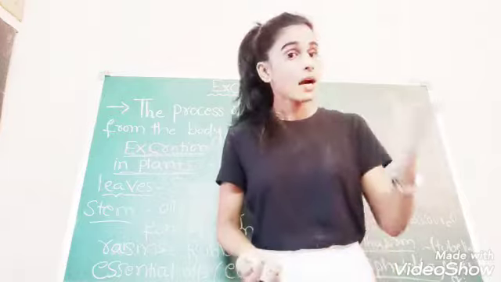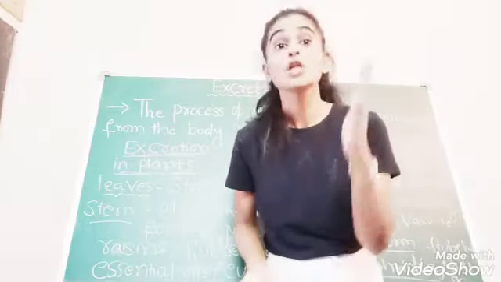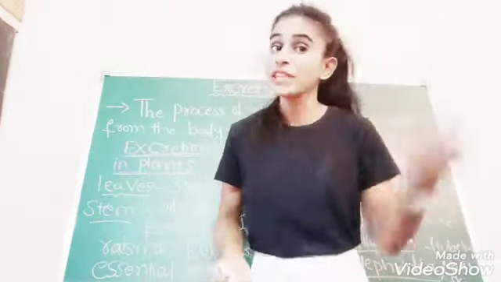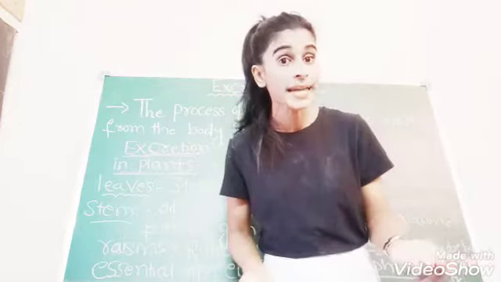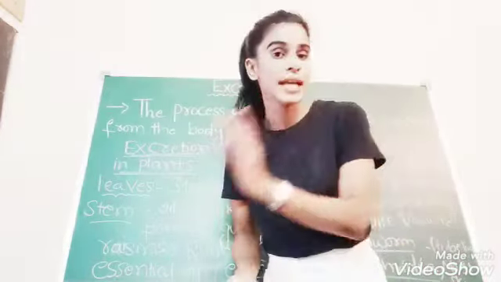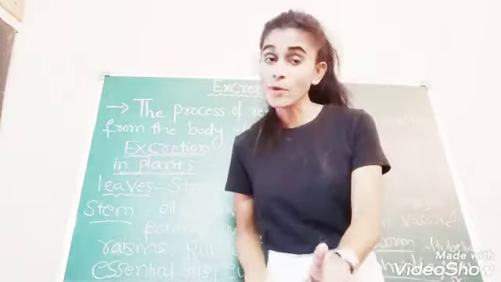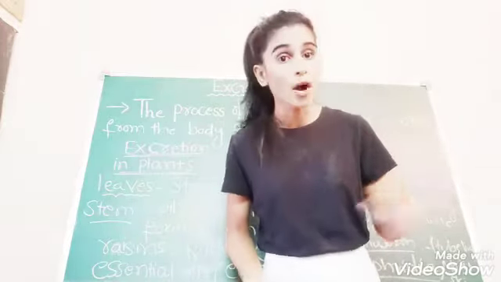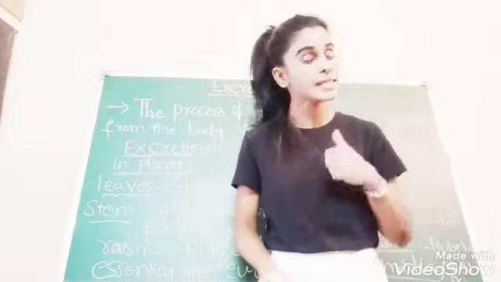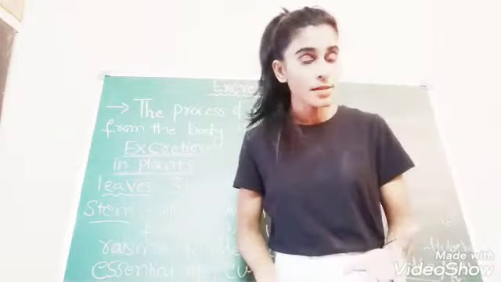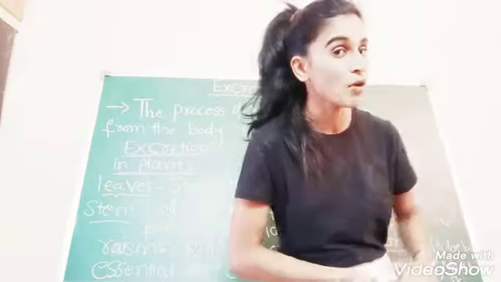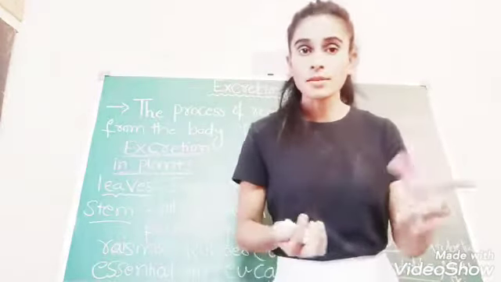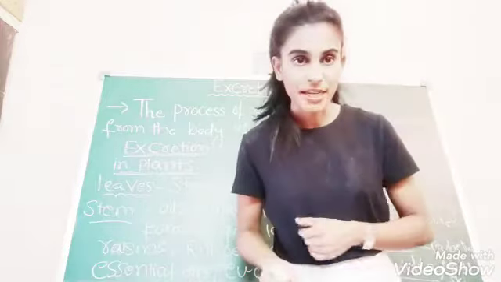Carbon dioxide, how is it removed? Through the stomata. Where are the stomata present? In the leaves. During which period of the day is the carbon dioxide removed? During night time. Oxygen, how is it removed? From the stomata of the leaves. And during which time? During the daytime, during the morning time, because when sunlight is there, photosynthesis takes place and the waste is oxygen. Oxygen is removed from the stomata of the leaves. Understood, guys? Carbon dioxide through stomata during night. Oxygen through stomata during the morning time. Got it?